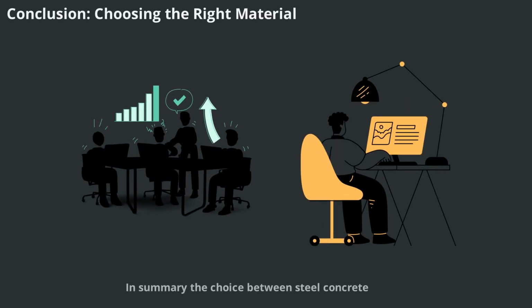In summary, the choice between steel, concrete, and timber depends on the specific needs of the project. Steel offers high strength, speed, and ductility, but requires careful fireproofing and maintenance. Concrete is durable, versatile, and cost-effective, but needs proper curing and can be heavy. Timber is natural, insulating, and easy to work with, but is vulnerable to moisture and pests.